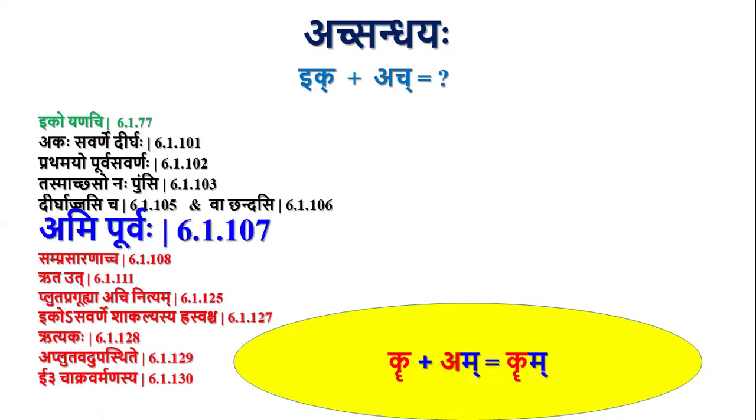And if you take a hrasva rukaranta word, then Amipurvaha is not applicable. For example, matru plus am: by Rutogni Sarvanamasthanayoho there will be guna adesha. So matru becomes matar plus am, mataram. Vande mataram.